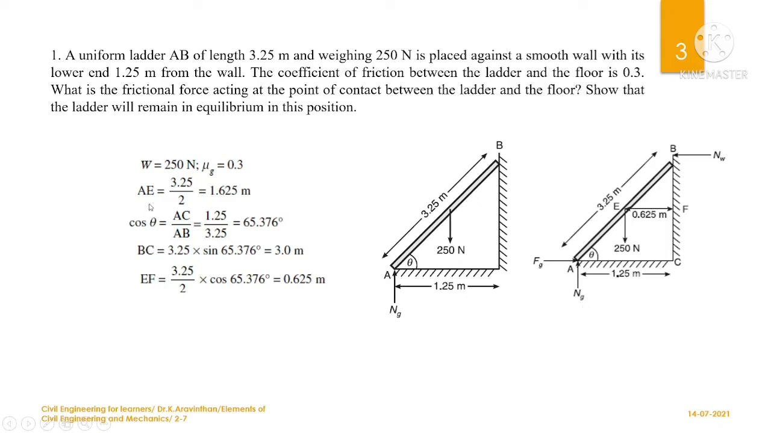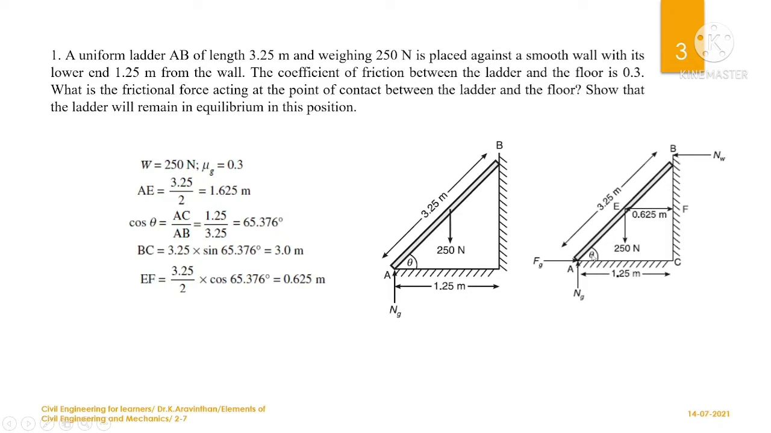And what is the distance between A and E? Since you have a ladder of 3.25 meter length, the weight is acting exactly at half of the member, and due to that you can find the A to E distance as 3.25 divided by 2, which is 1.625. So this is the A to E distance, and the E to B distance will be the same.